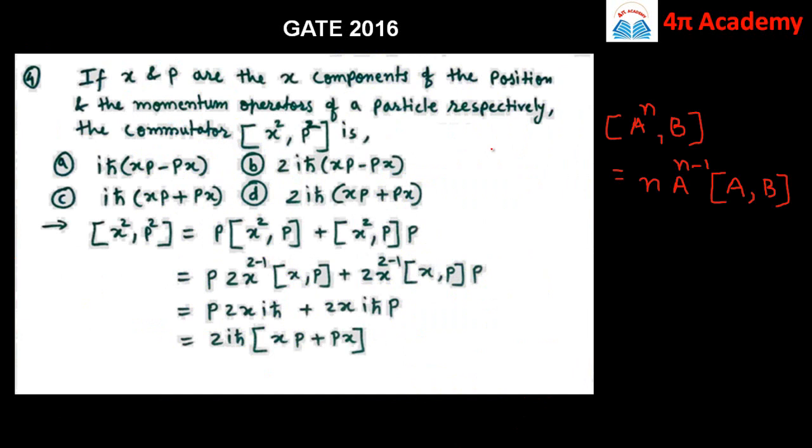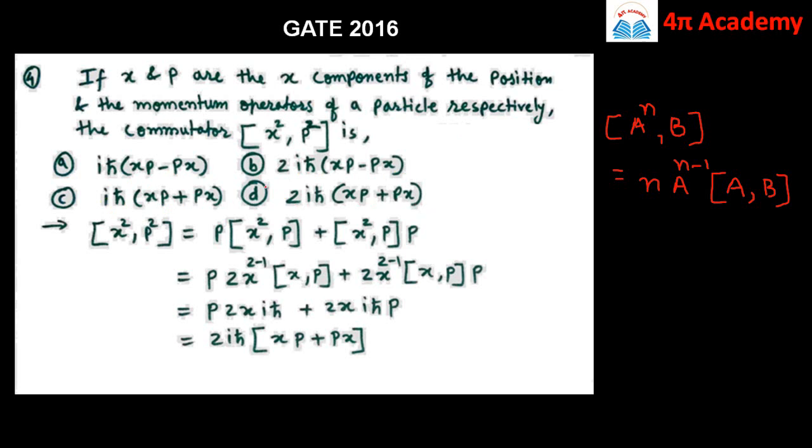Then another problem. This is the problem which was asked in GATE 2016. That is, if x and p are the x components of the position and momentum operators of a particle respectively, the commutator of x square comma p square is, and these are the options, that is A, iħ(xp minus px), B, 2iħ(xp minus px), C, iħ(xp plus px), and D, 2iħ(xp plus px).